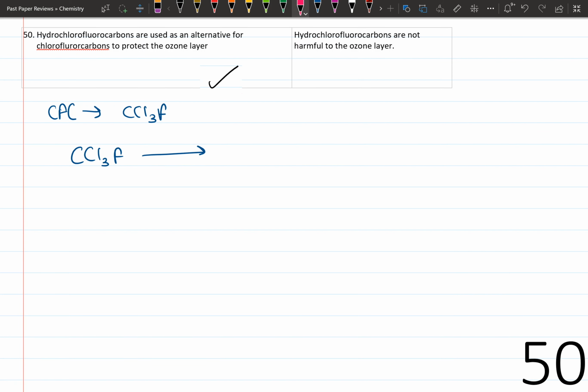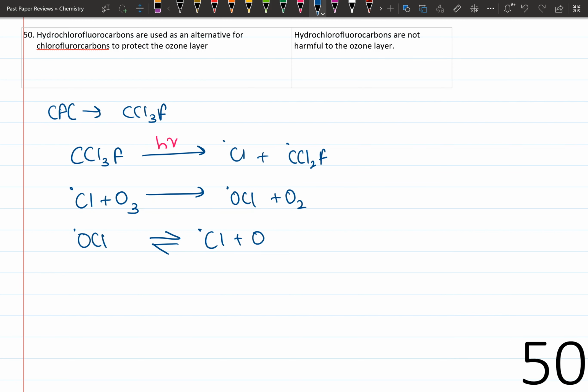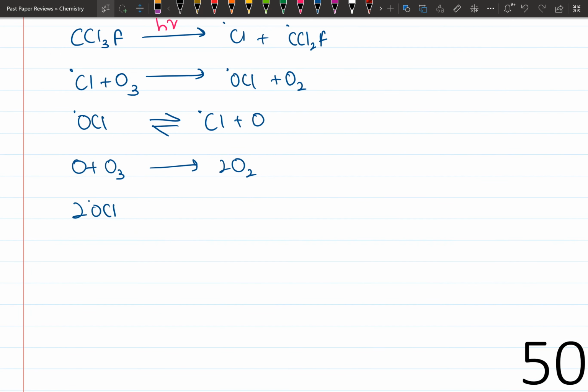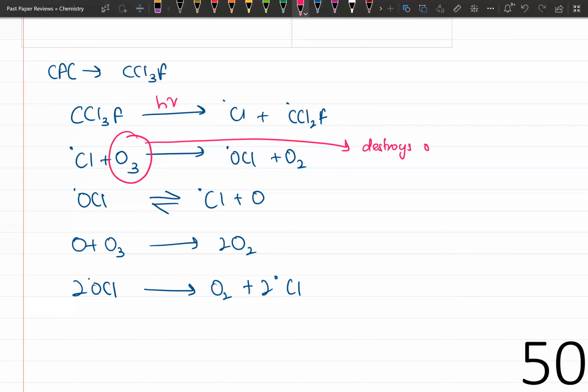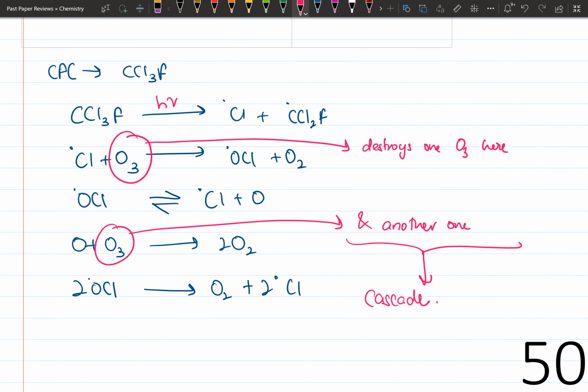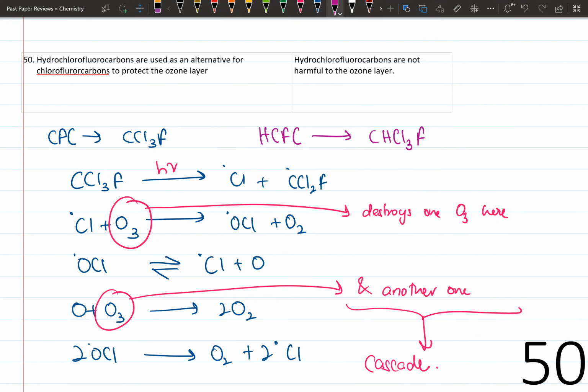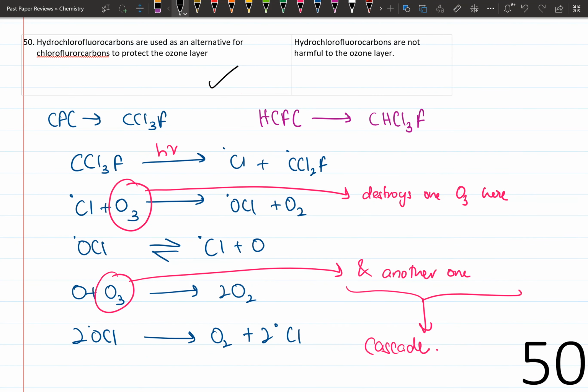Statement 2. Hydrochlorofluorocarbons are not harmful to the ozone layer. Similar to CFC, if HCFCs reached the ozone layer, they would be harmful there. Therefore, this statement is false. The answer is 3.